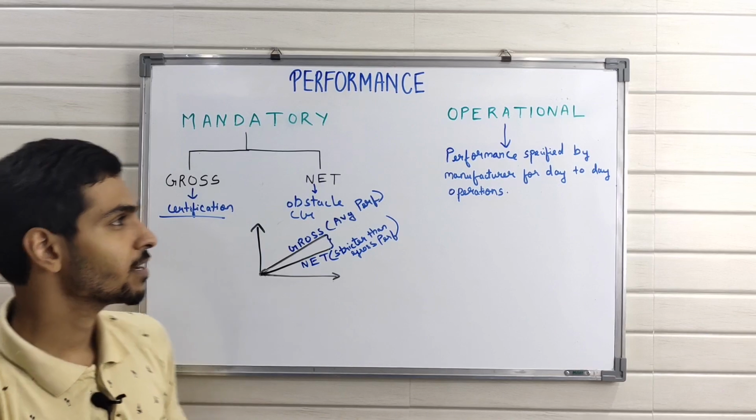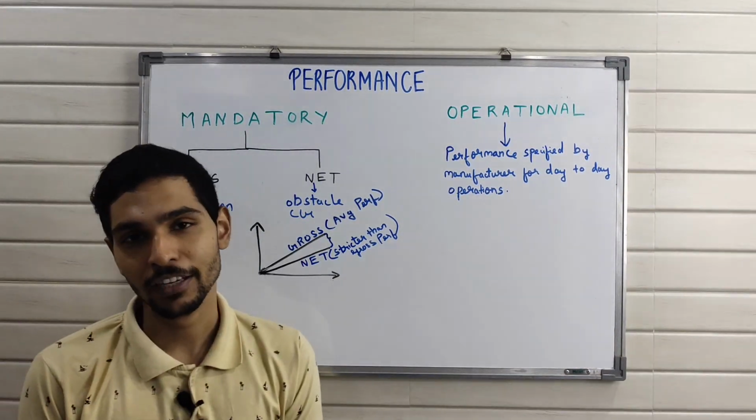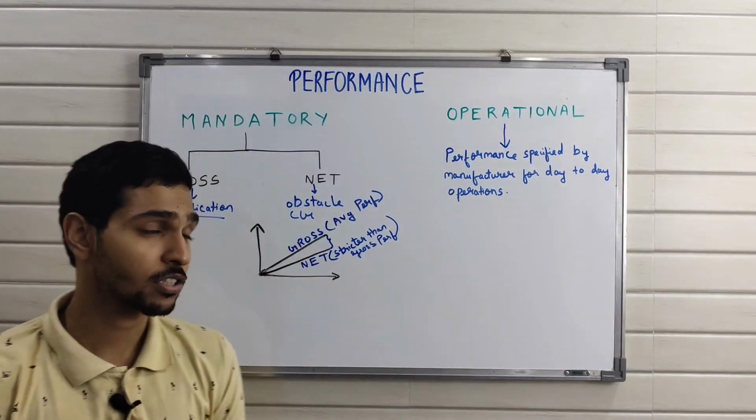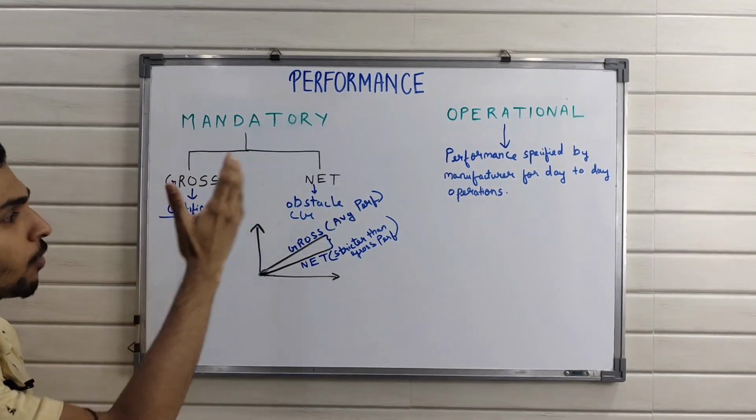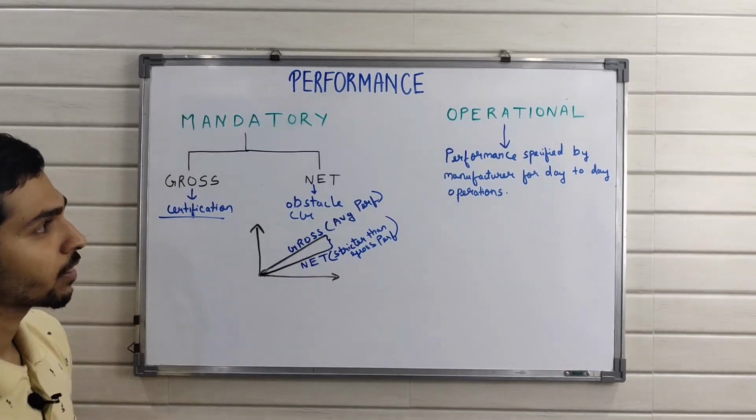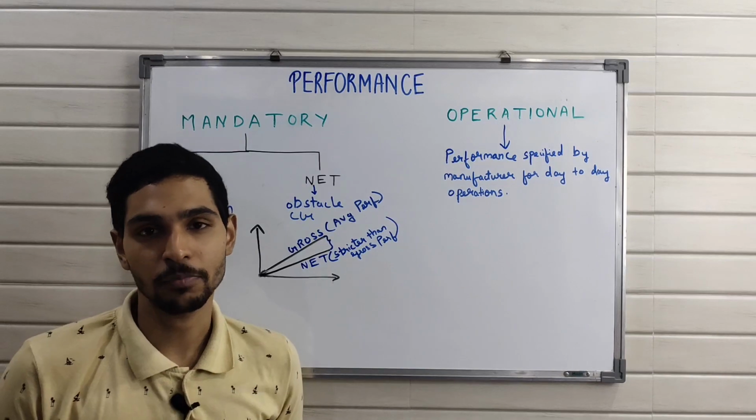So the next type is operational performance. It is the performance specified by the manufacturer for day-to-day aircraft operations. It is much more stricter as compared to your mandatory performance as a whole. And this operational performance is specified in the Flight Crew Operations Manual.